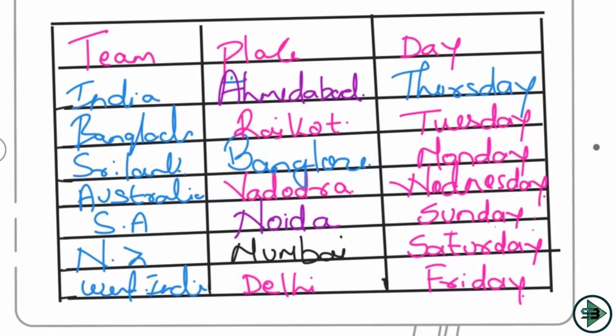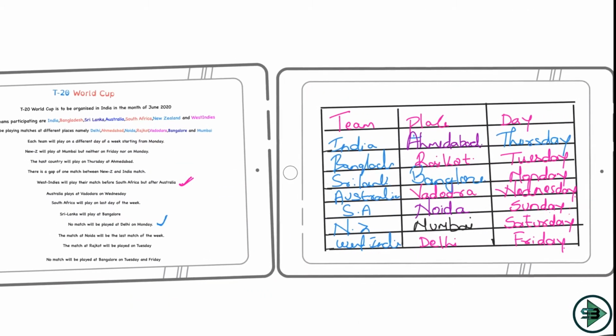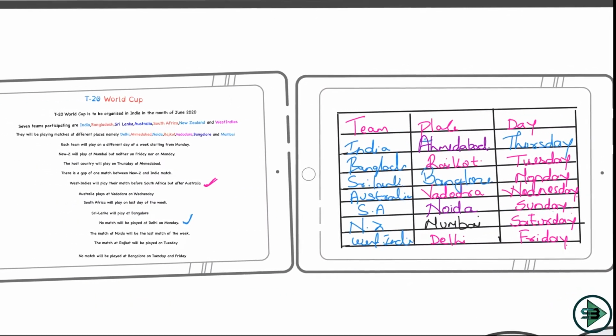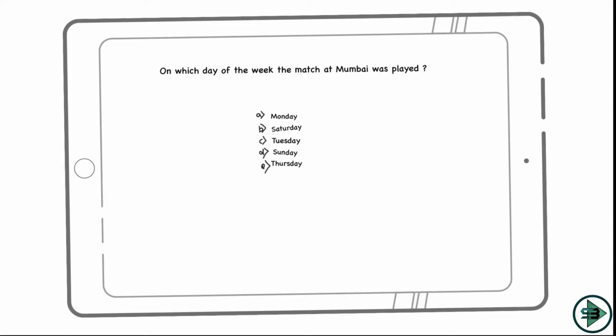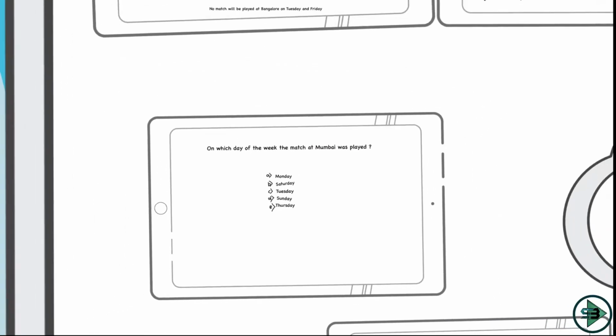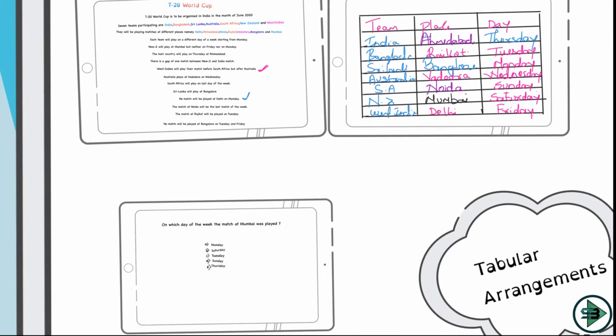So this is a completely filled table. Now we'll go ahead and answer the questions related to this puzzle. Let's take the first question on the puzzle, which is asking on which day of the week the match at Mumbai was played. Let's see, Mumbai, it was Saturday. So on Saturday the match at Mumbai was played.